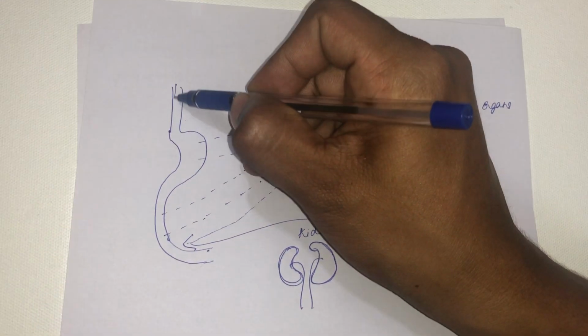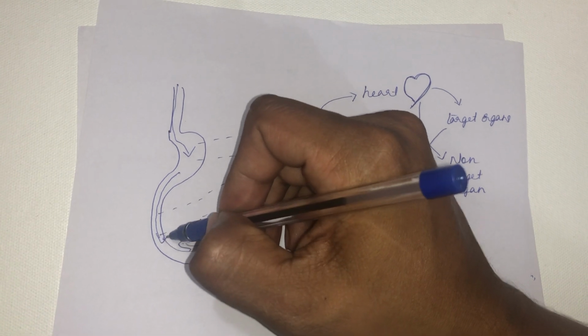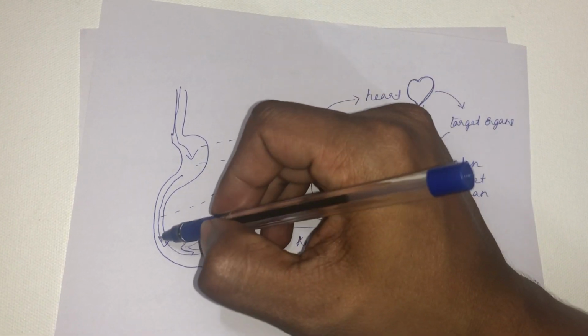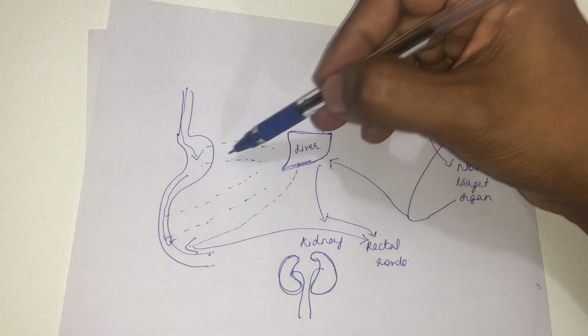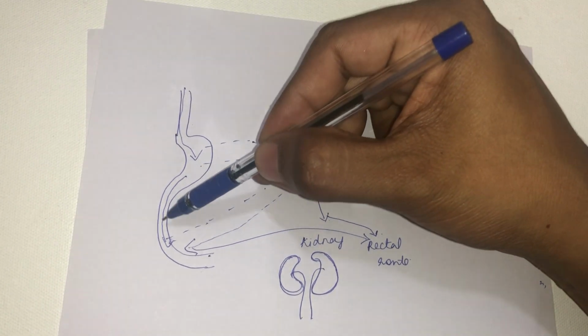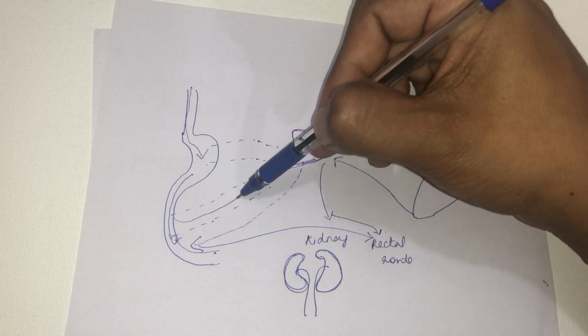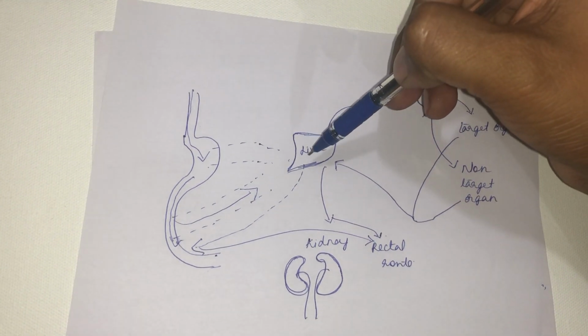Through the oral route, it will enter the stomach and also the intestine. From the stomach or the intestine, it will get absorbed into the body, right? More often it will get absorbed from the intestine. From the intestine, through the portal circulation, it will enter the liver.